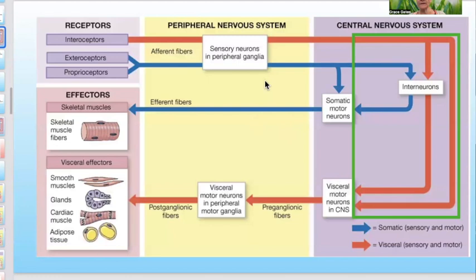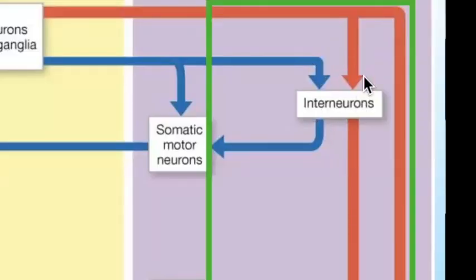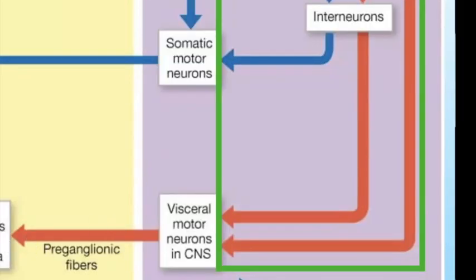And if we look at this picture here, we see sensory receptors and then sensory neurons coming in from the environment or from parts of the body to the central nervous system, that is the spine and the brain. And then we see our interneurons on the far right of this picture, and then they're going to go out to the motor neurons on the bottom.